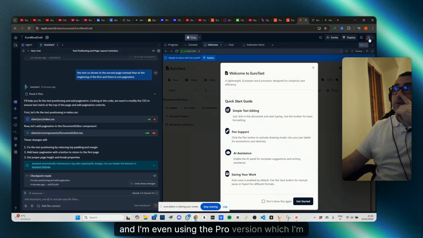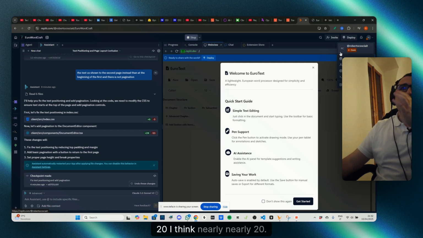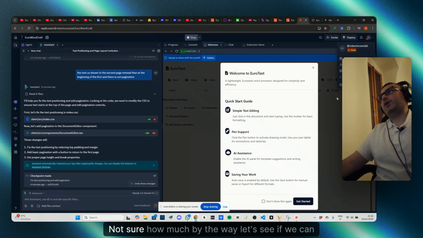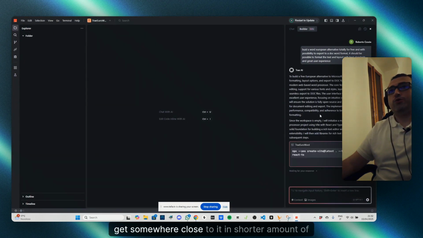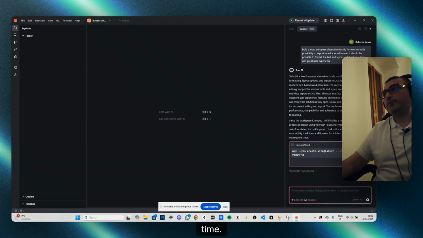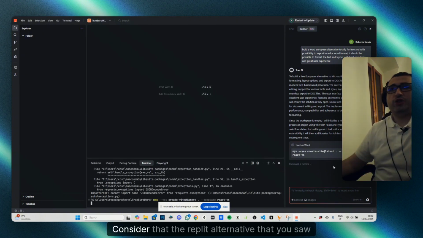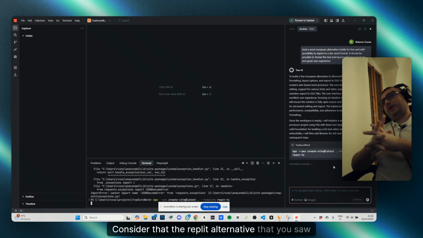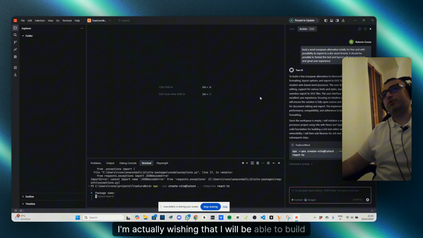I'm even using the pro version, which I'm paying the first month $10. Otherwise, you would pay 20. I think nearly 20, I'm not sure how much. By the way, let's see if we can get somewhere close to it in a shorter amount of time. So let's run every command it advises. Consider that the Replit alternative that you saw, I built it in 1 hour and a half. I'm actually hoping that I will be able to build this in 10 minutes with a better model.